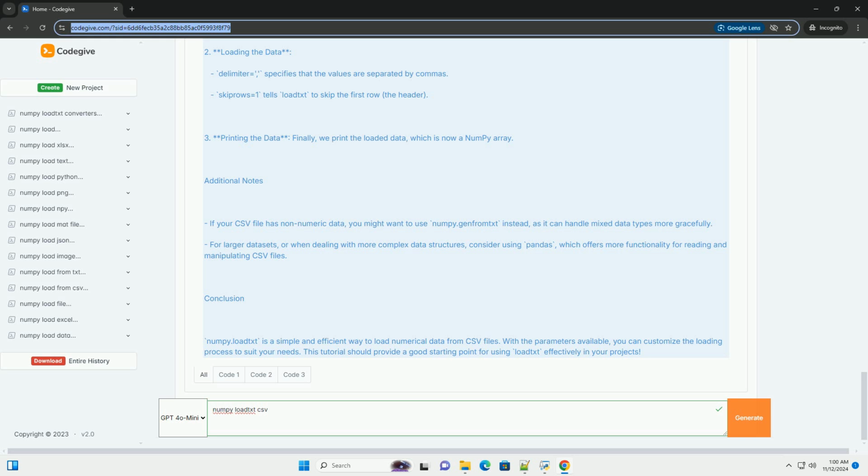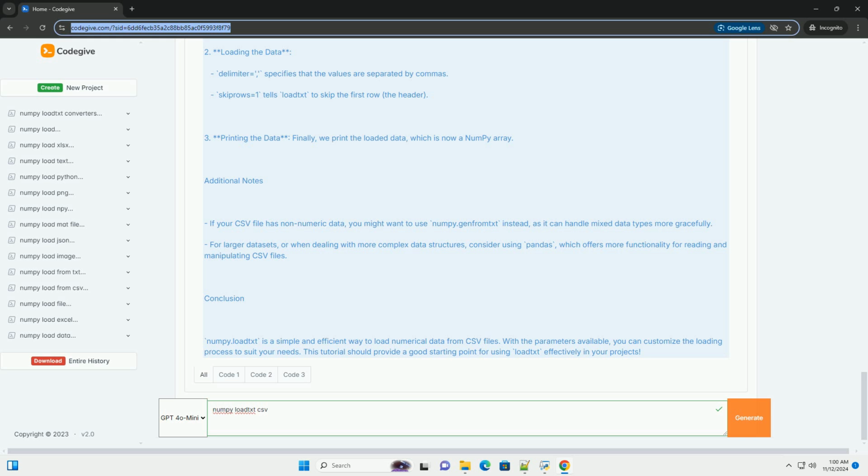Example: loading data from a CSV file. Let's say we have a CSV file named data.csv with the following content. Here's how you can load the CSV file using numpy.loadtxt. Step 1. Create the CSV file. You can create this file manually or programmatically. For the sake of this example, let's create it in Python.